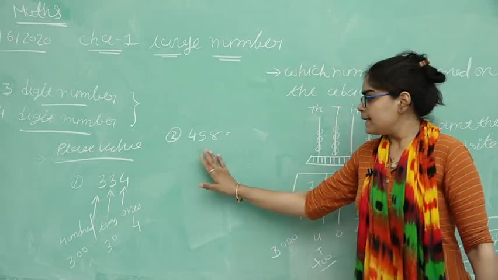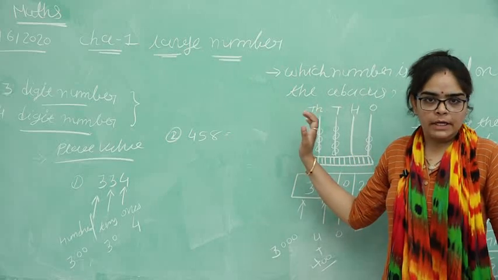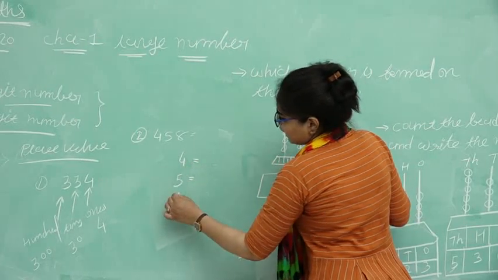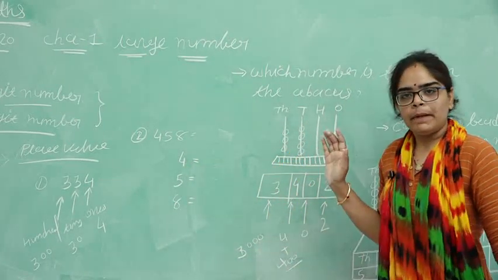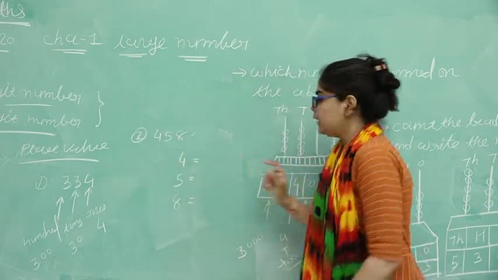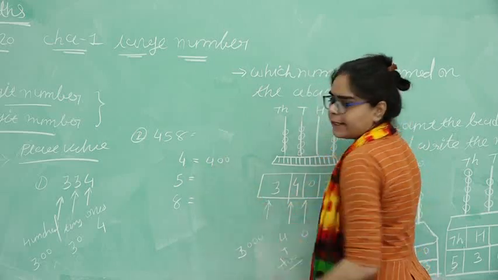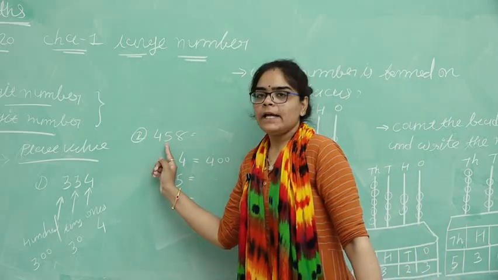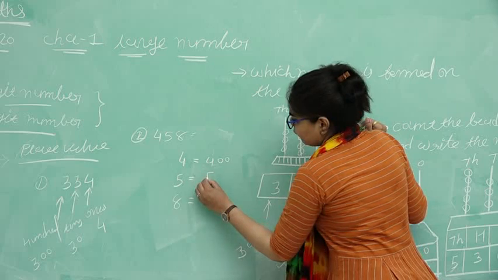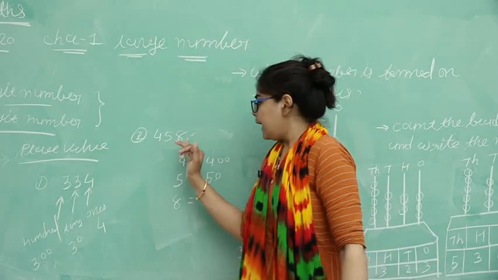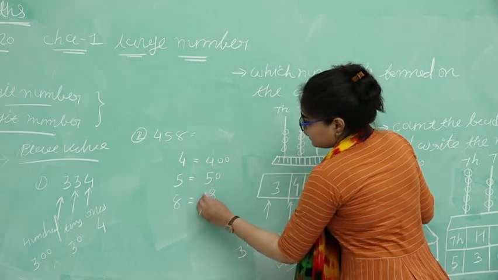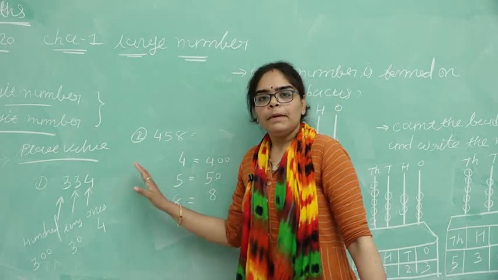Okay, second example of place value: 458. What is the place value of each and every digit? How do we solve it? Take the place value of 4, then of 5, then of 8. After 4, how many numbers are there? 1 and 2. Then we put here 400. Easy. Then after 5, how many numbers are there? Only 1. That's why we put here 50. And after 8, there is no number. That's why we put here 8. Very easy. That is place value.